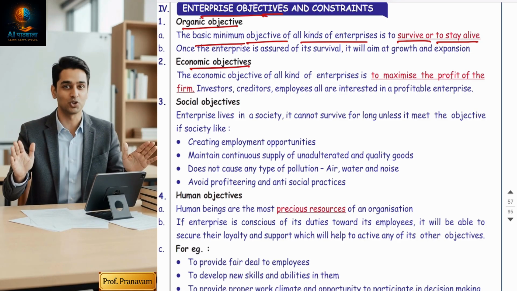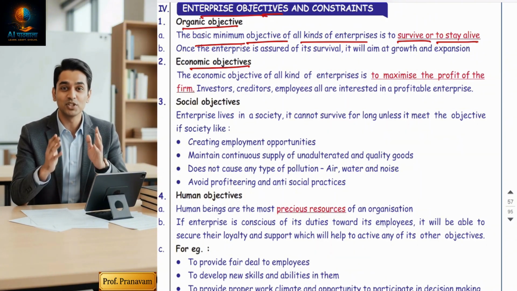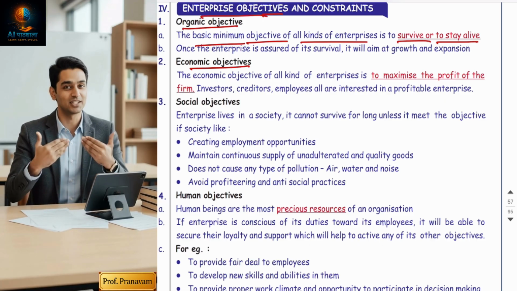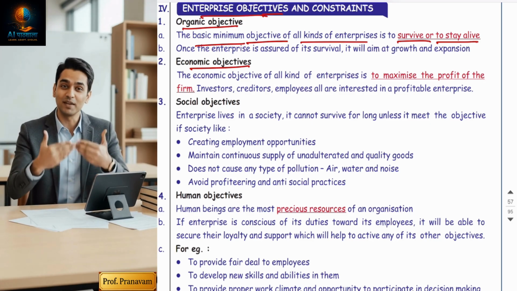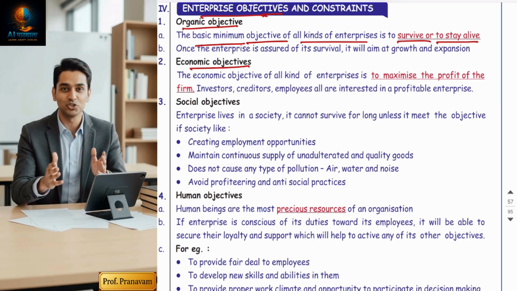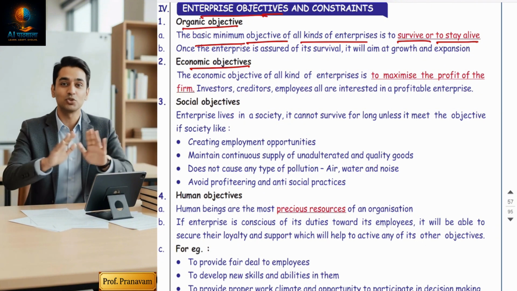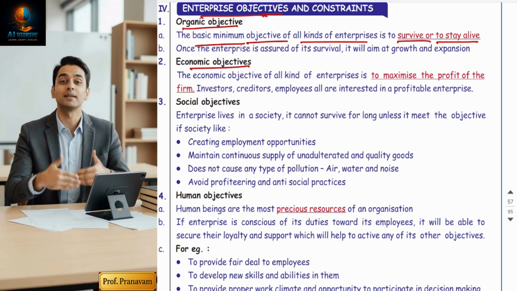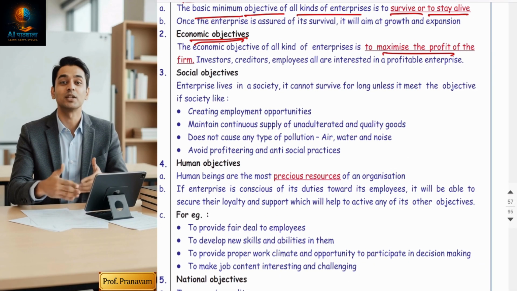That is called the economic objective. The economic objective is now to earn maximum profit and do expansions. Your local-level business should go to the city level, to the state level, to the national level, and from the national level to the international level, opening up branches and all, and earning maximum profits not only for the businessman himself but for the investors, so that shareholders can get maximum dividends, and for the employees, so that they can be given good packages, right? To maximize the profit is the economic objective.